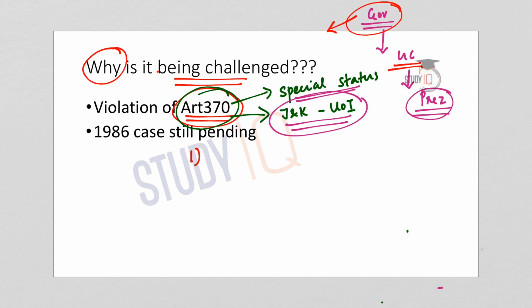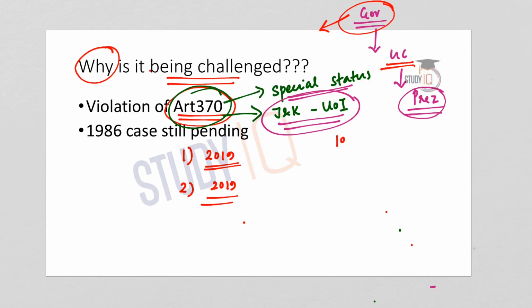That is, the first one, the Constitution (Application to Jammu and Kashmir) Order of 2019, that is the executive order, and the second one, the Jammu and Kashmir Reservation (Amendment) Ordinance of 2019. Now if we look at a past example, in the year 1986 also an amendment to the 1954 order was issued, and this was also made in concurrence with the governor's administration in Jammu and Kashmir.